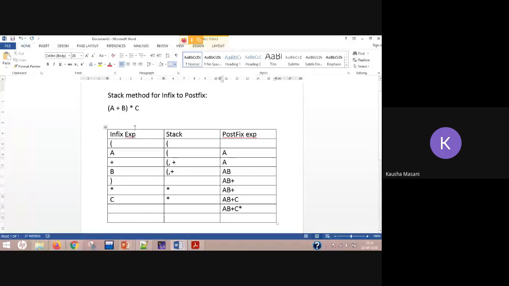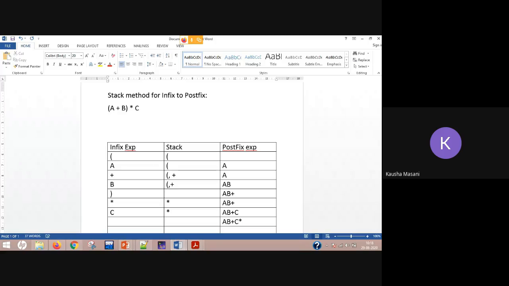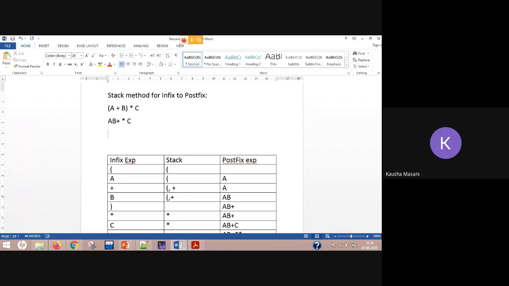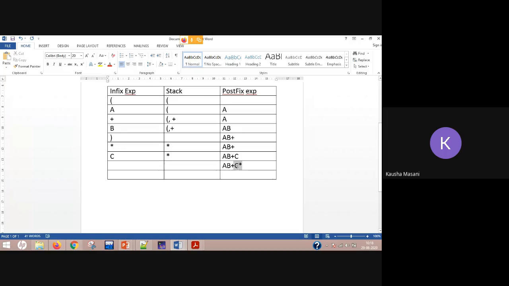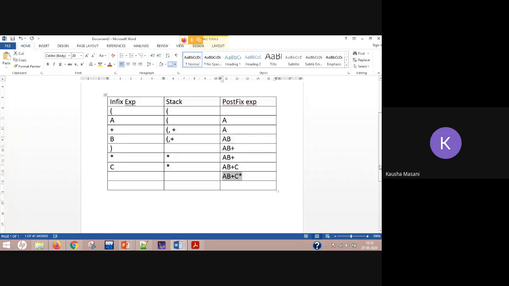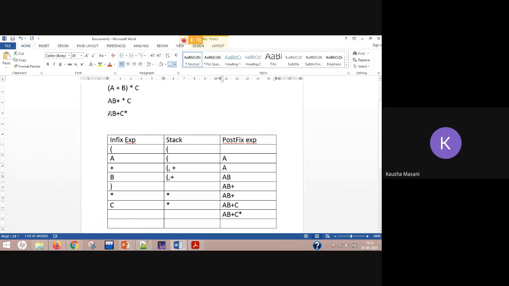If I go and do with the direct method, then AB plus star C, right? And then AB plus C star. So that verifies my stack answer and my direct method answer here. So in examination also you can verify it like this. Okay, so infix expression, stack, postfix expression.